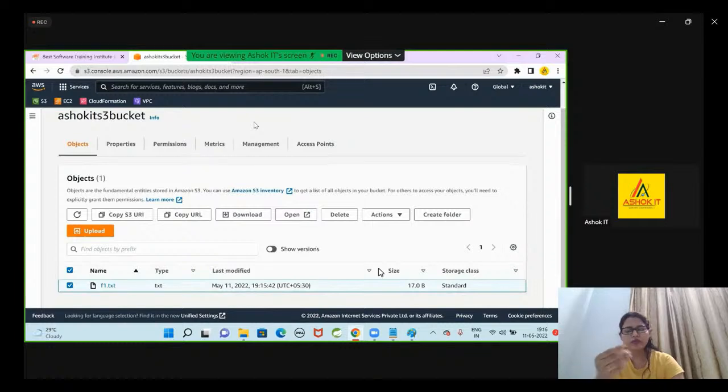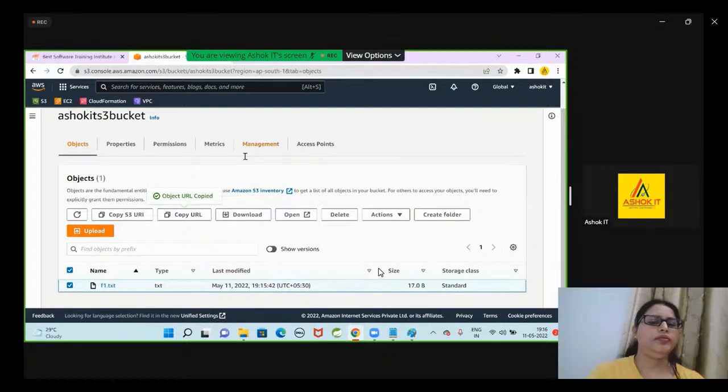Can we call this one object in the bucket? I have uploaded one file with the name f1.txt. Can I call this one object? Yes. S3 will store the data in the form of objects. Yes, we can say that one object is uploaded to the S3 bucket.